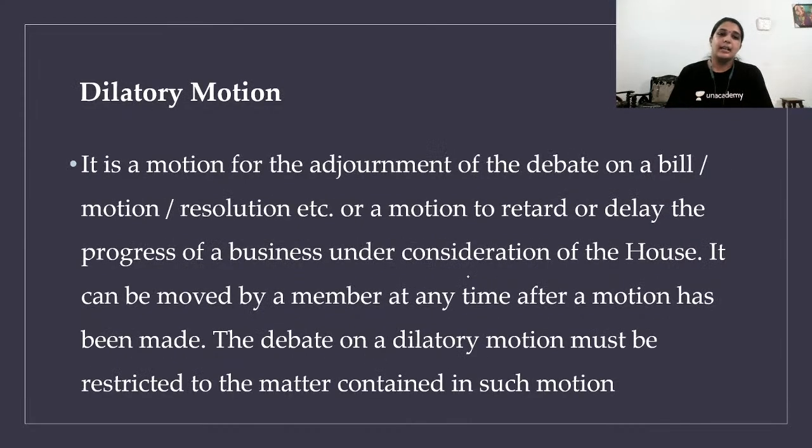Dilatory motion: it is a motion for adjournment of debate on a bill, motion, resolution, etc., or a motion to retard or delay the progress of business under consideration. Dilate means delay something. There is a discussion going on, so let's delay it, let's not take it to vote now. That is called a dilatory motion.